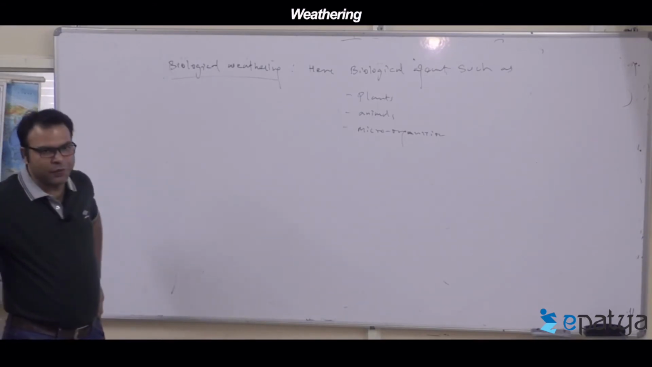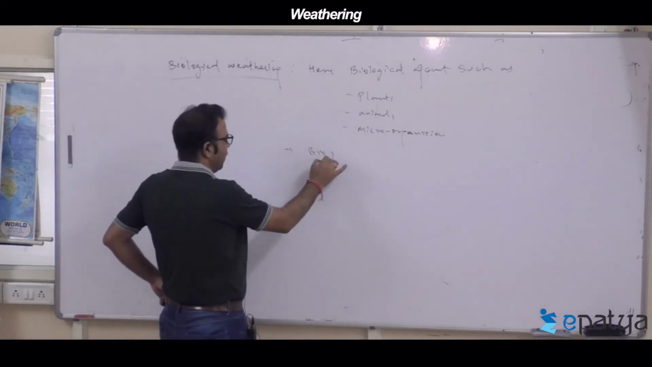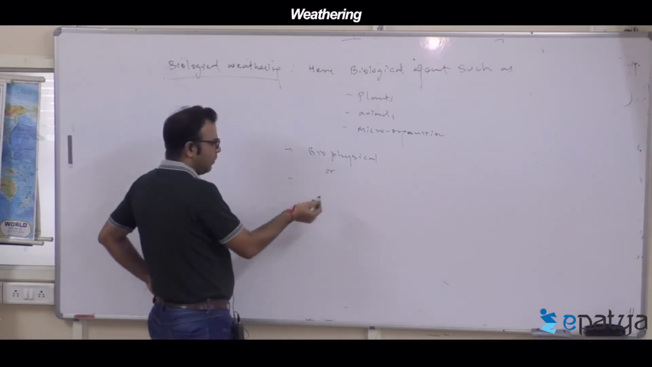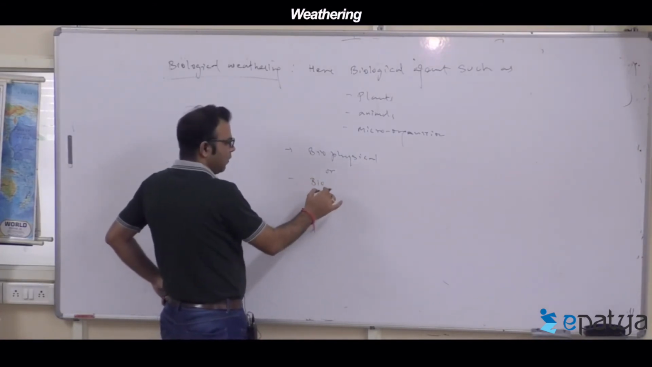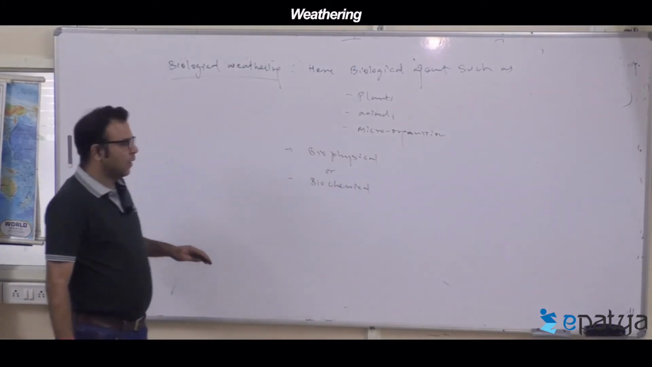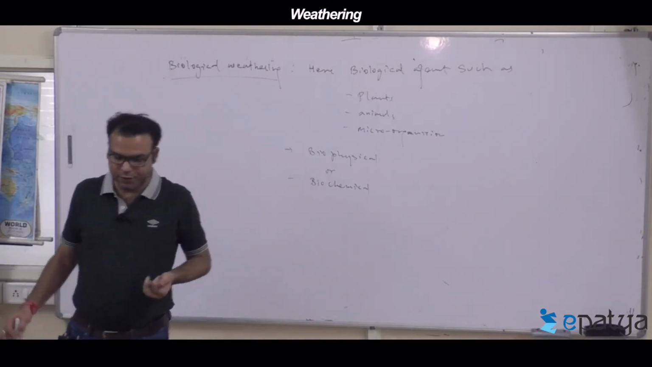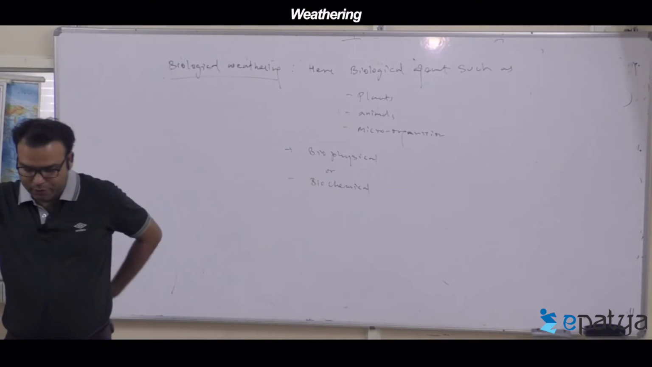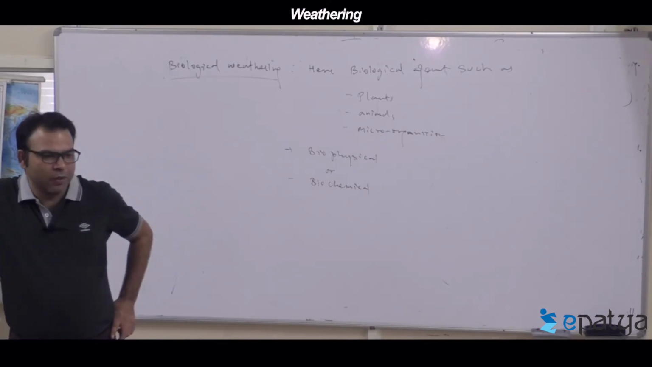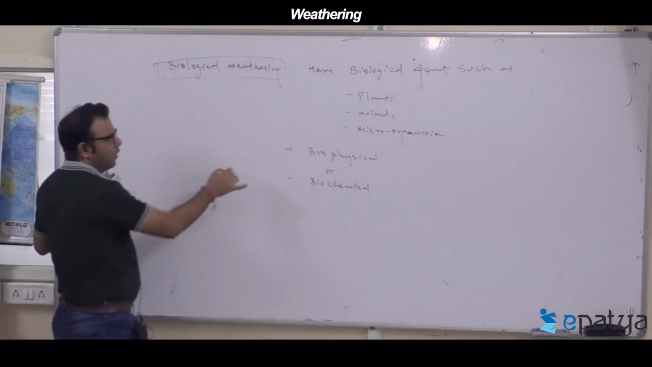Plants, animals, microorganisms undergo what? Biophysical and biochemical processes to break down bigger rocks into smaller rocks. To break down big rocks into smaller rocks, that kind of weathering we call what? Examples now.